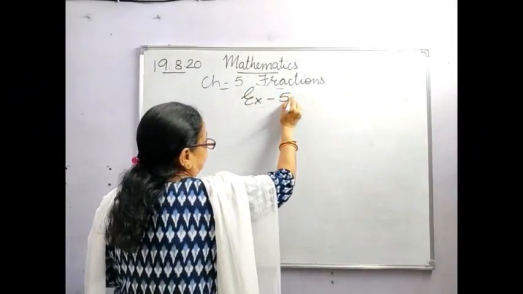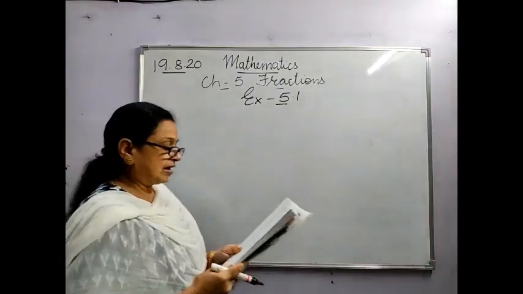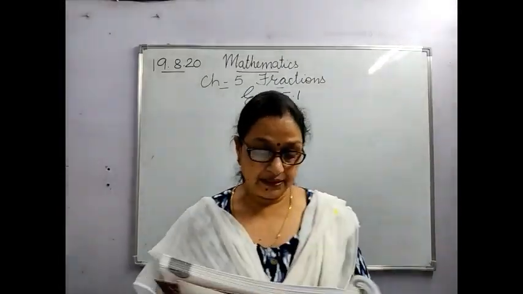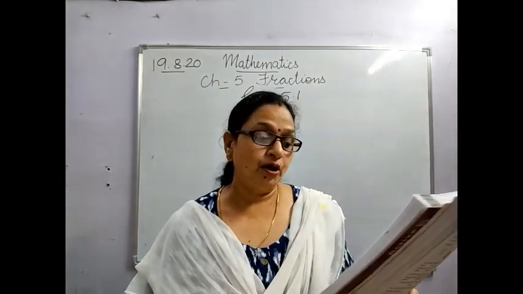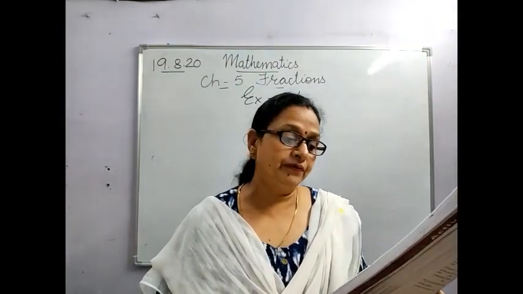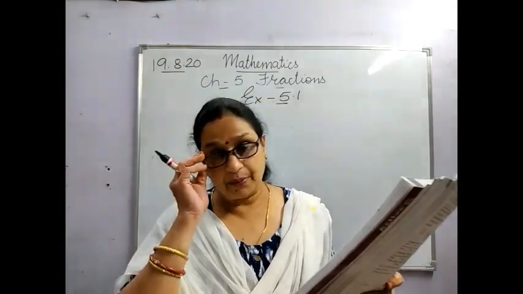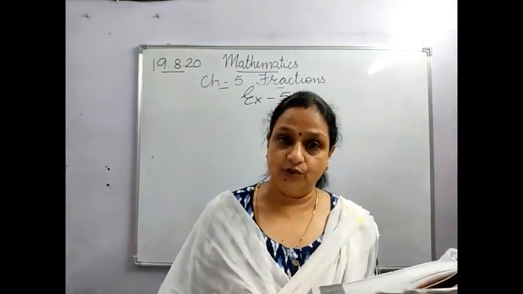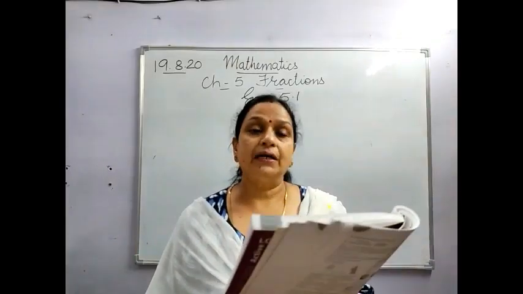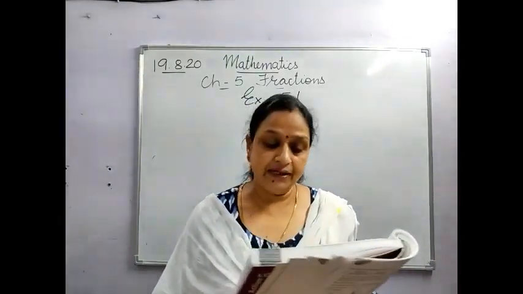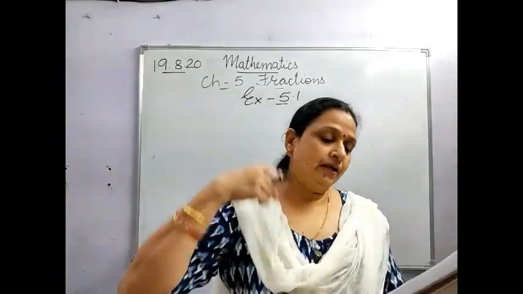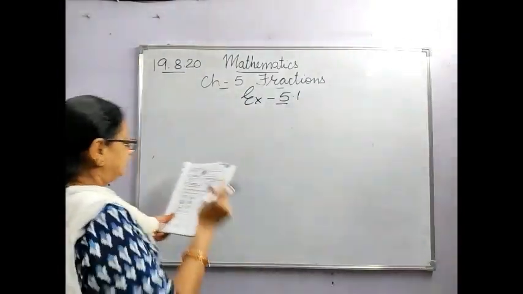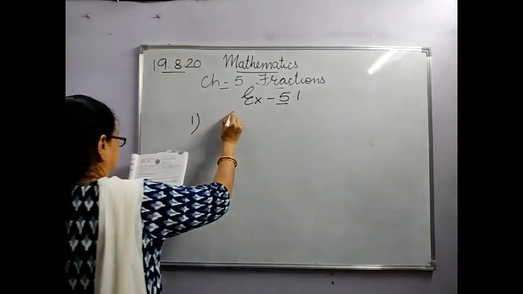Exercise 5.1. Write the fraction represented by the shaded portion. In this, 8 sums are given. I will not be doing all. I will be doing only a few of them. In this, the shaded part is given. Children, shaded part means the parts we are using. You have to count and write the fractions of these. So, I will be doing the first one for you. How have they done it? See the first one. In this, they have made a triangle like this.